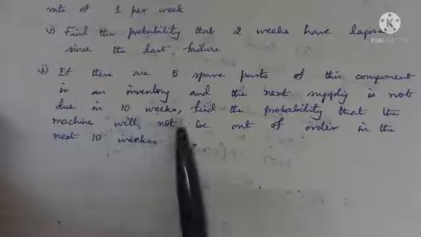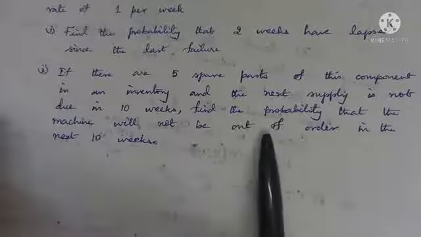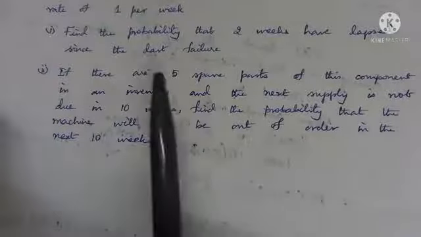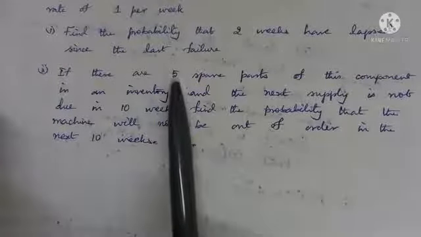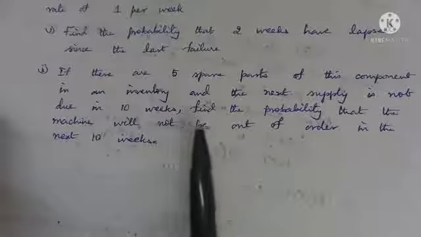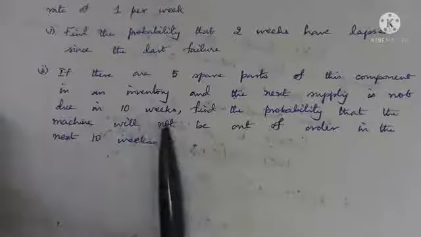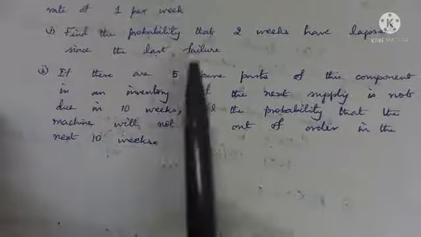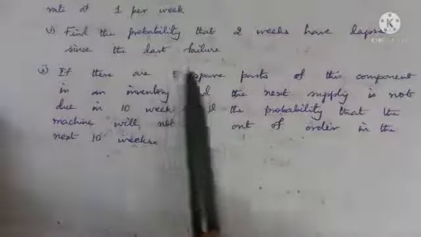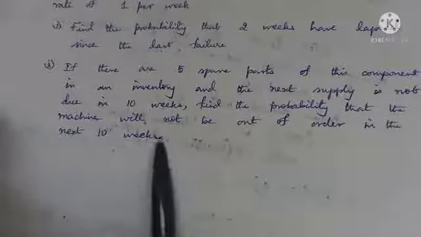So it's very clear, the machine will not be out of order if the number of component parts failed is less than or equal to 5. Since we have only 5 spare parts, if the number of failed component parts is less than or equal to 5, then the machine will not be out of order. If a part fails, then we can use a spare part, right? It is very easy. The question asks this, X(10), right? For the 10 weeks, the duration is 10 weeks. So X(10) is less than or equal to 5.